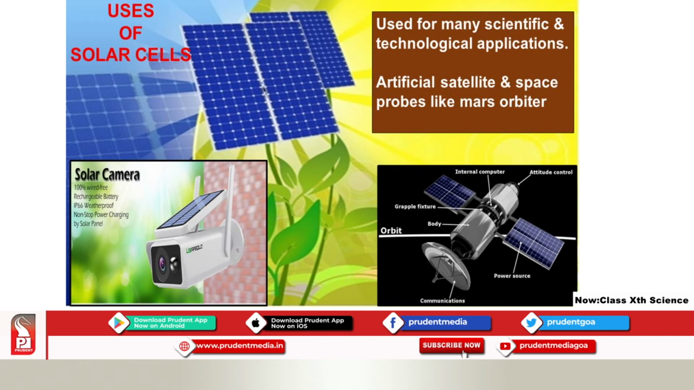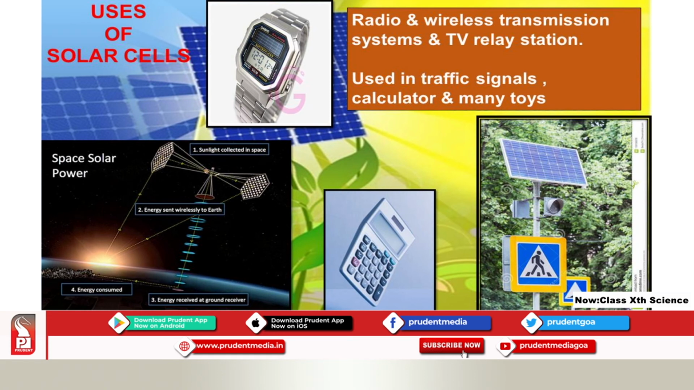This is the camera, CCTV as we say, which works totally on the usage of solar cells or solar panels. These are the uses of the solar cells. Also, radio and wireless transmission systems and TV relay stations use these solar cells. Also, these solar cells are used in traffic signals, in calculators and in many toys.